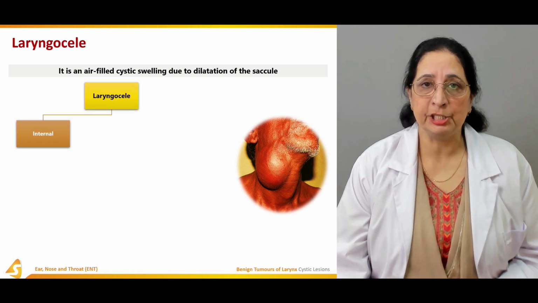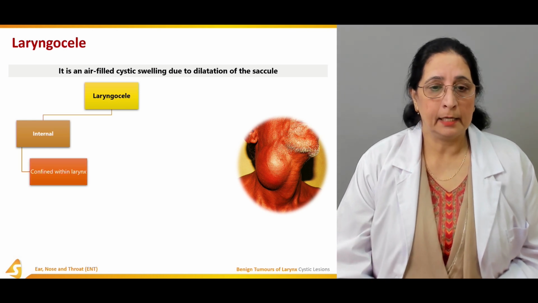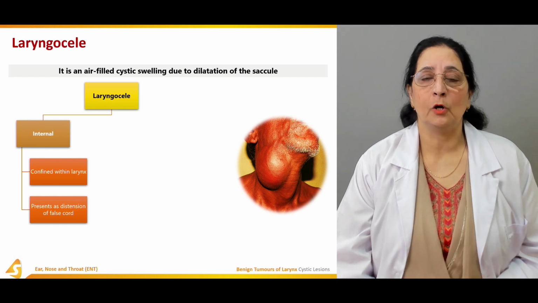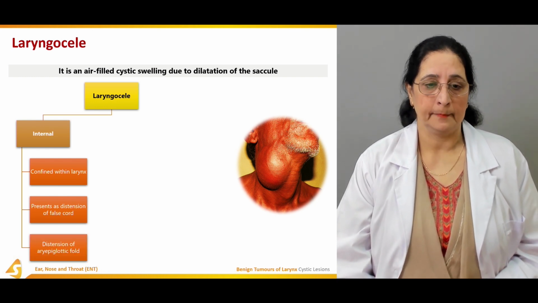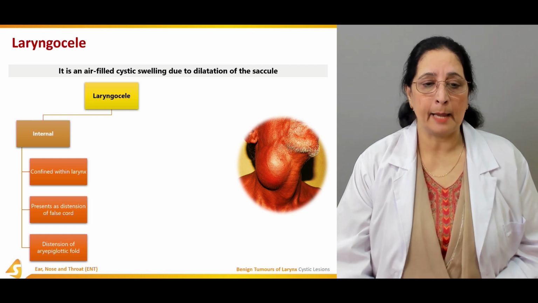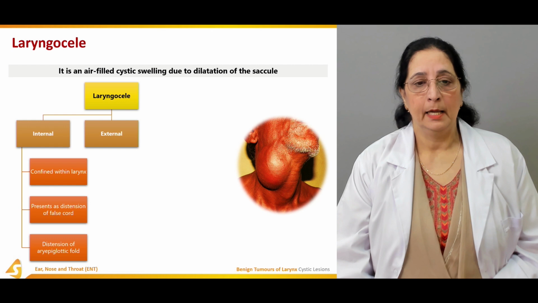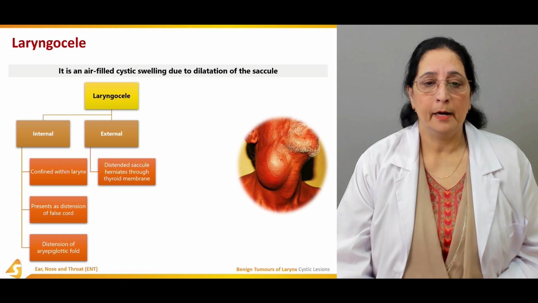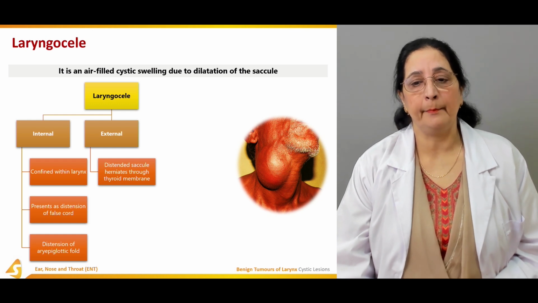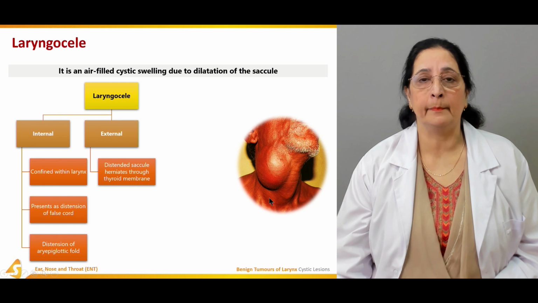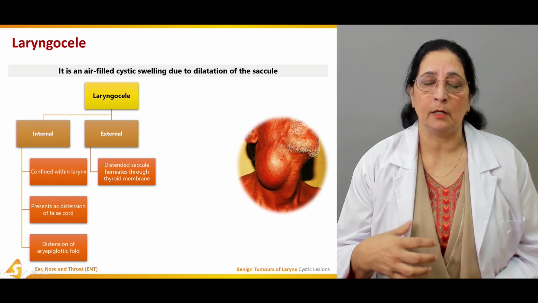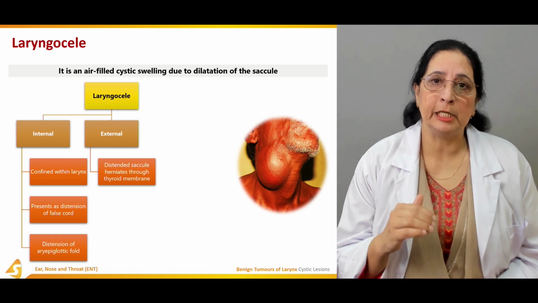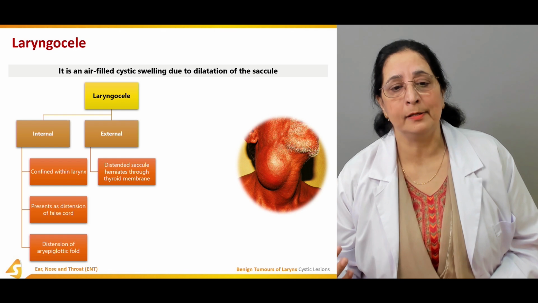Laryngocele can be internal, confined within the larynx, present as distension of false vocal cords and distension of the epiglottic fold. External laryngocele is a distended saccule that herniates through the thyrohyoid membrane, and then it can come into the neck as a big swelling.